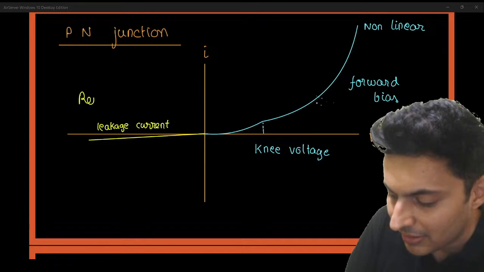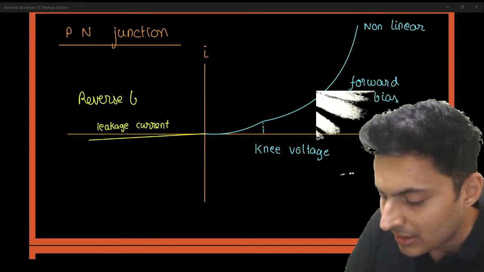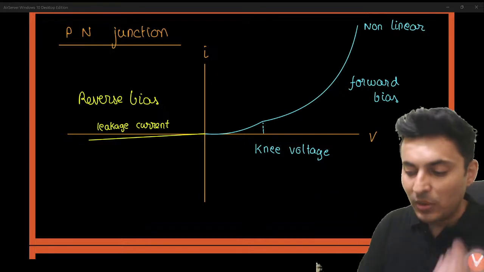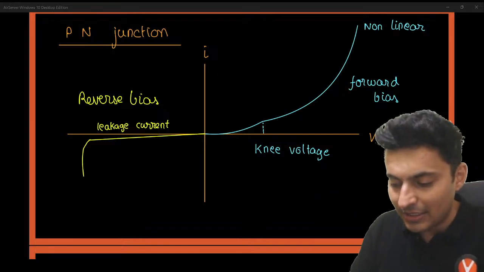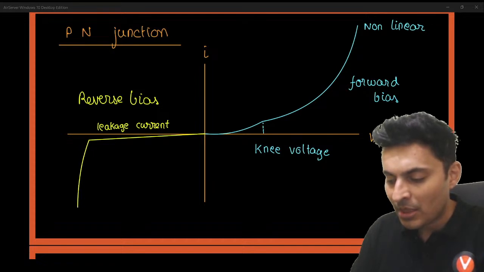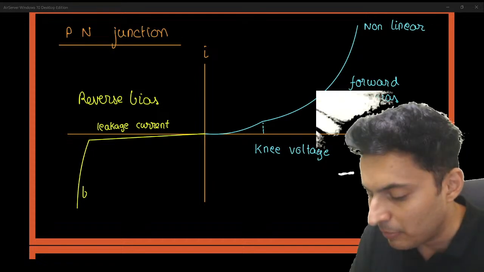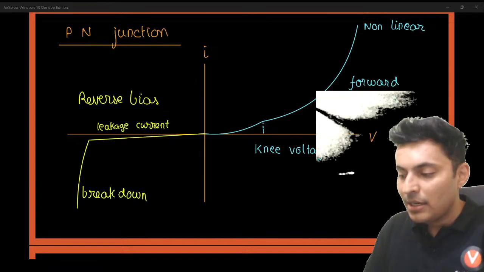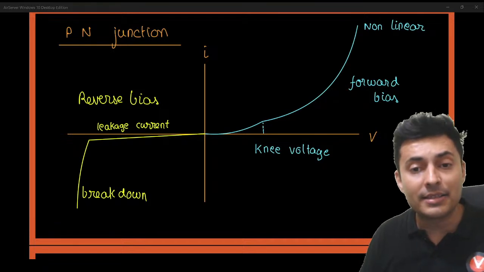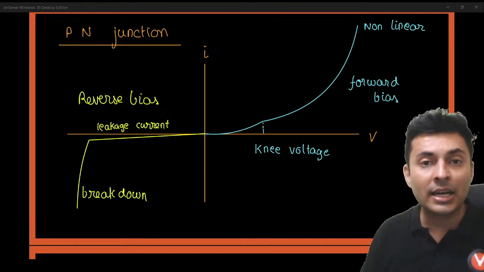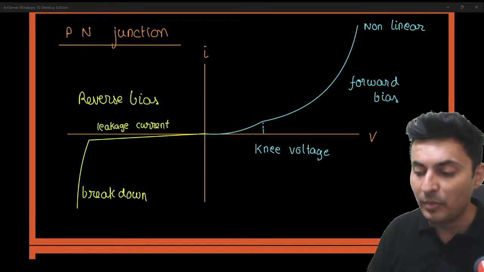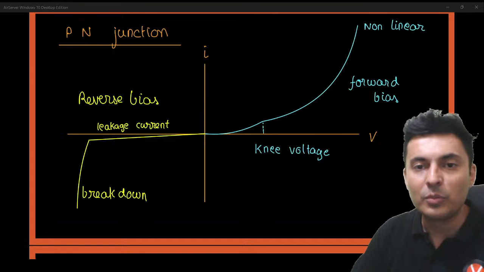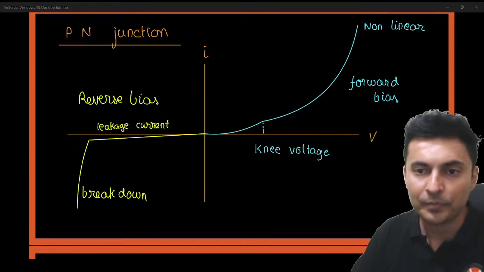This happens in the reverse bias, till a certain level where the voltage is so large in the reverse bias that suddenly you will see this happening. And this is called a breakdown, where voltage no longer increases after this point, but current increases drastically. So this is the breakdown which happens in reverse bias. This is another graph which you must know.